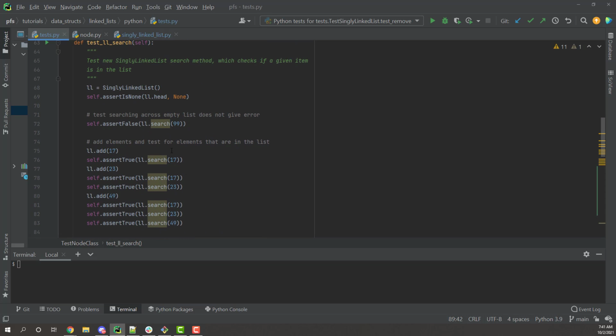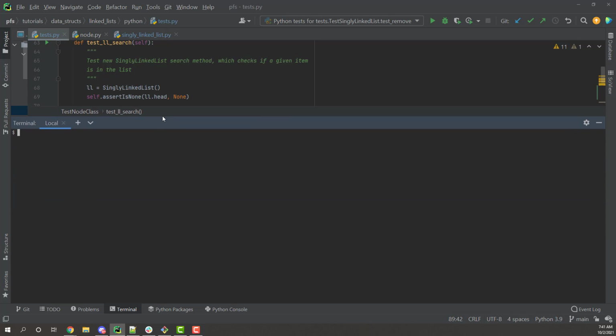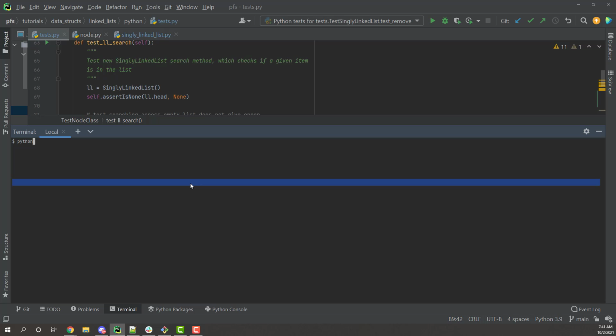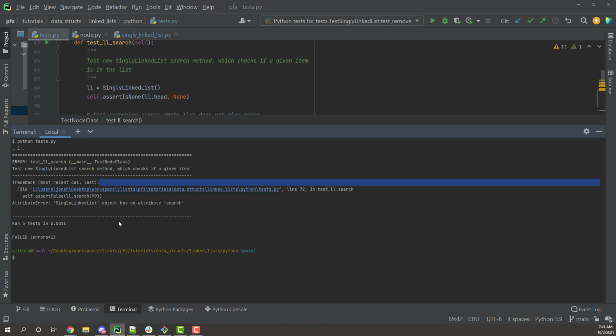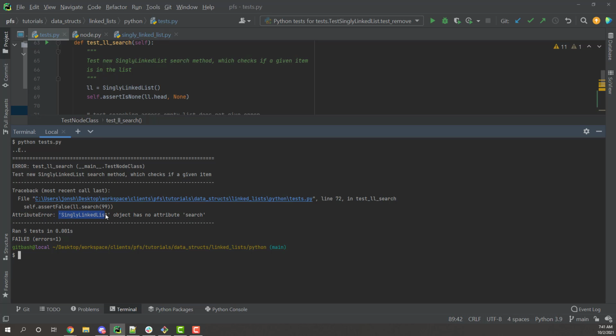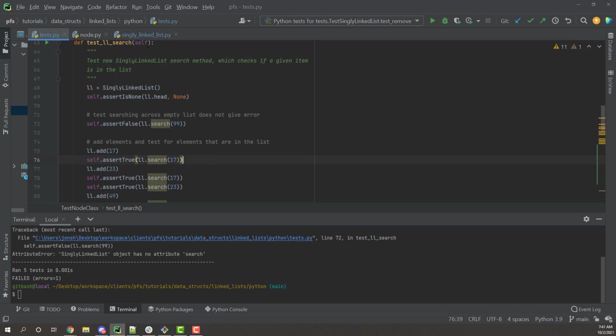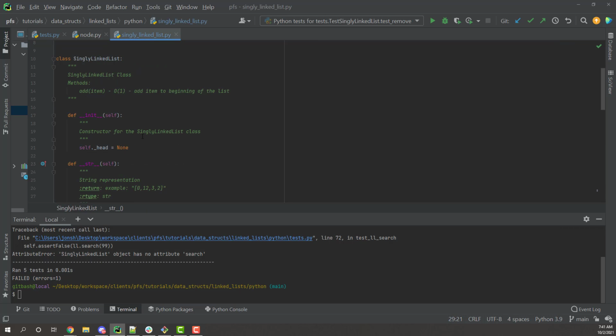So I've already got the test here for the search. I can run it and it's going to give me an error. Okay, singly linked list object has no attribute search, because I haven't even written the function yet, so that's perfect. But test-driven development: write our test cases, make them fail, and then we'll fix them. So let's go in here and let's add it.